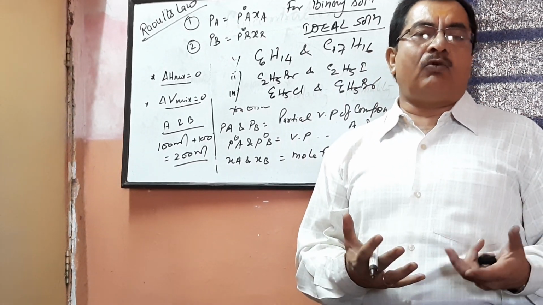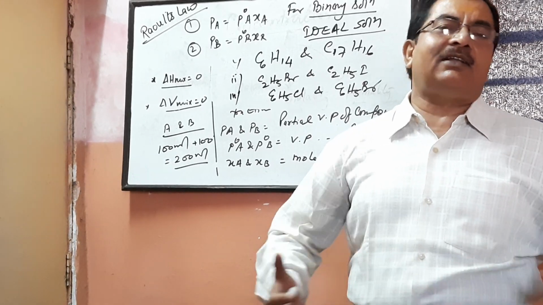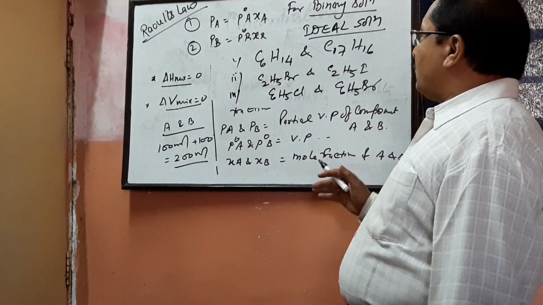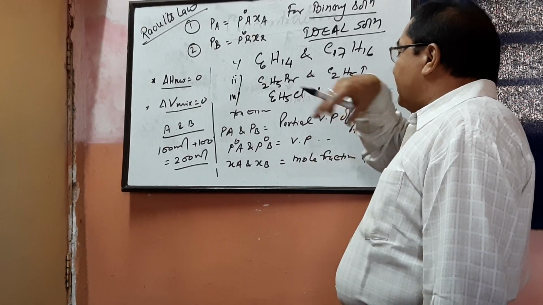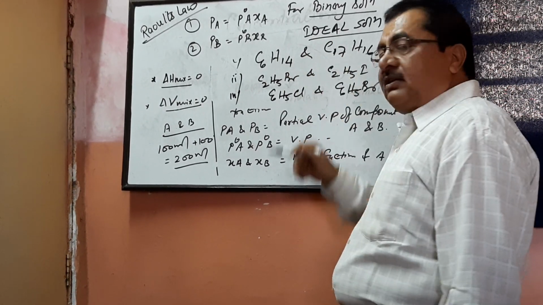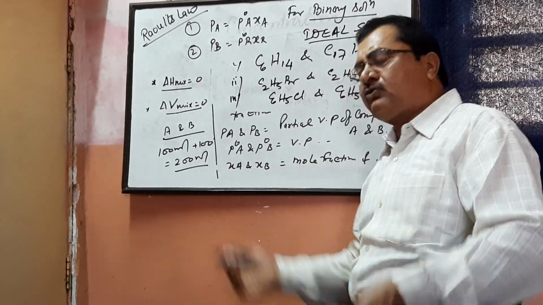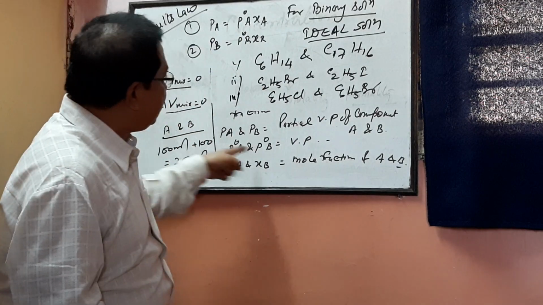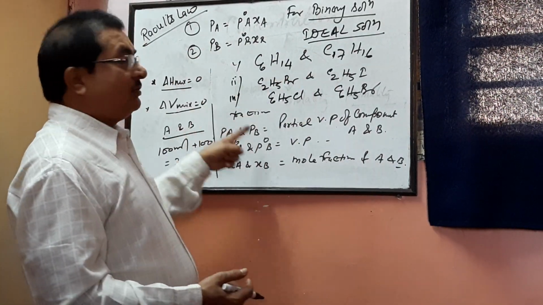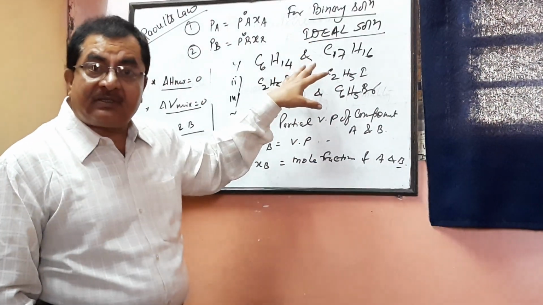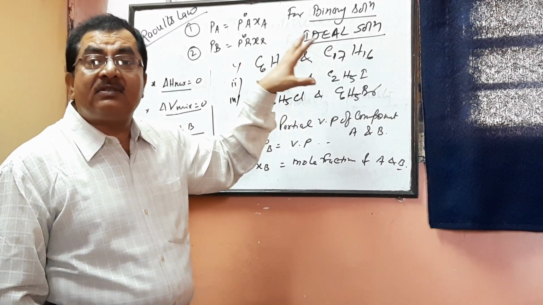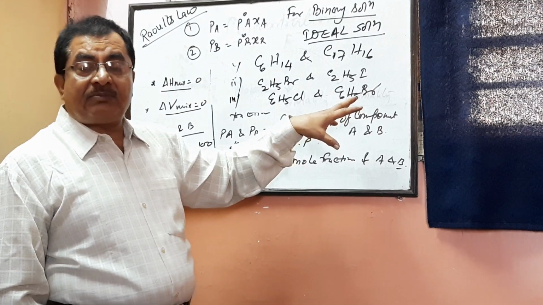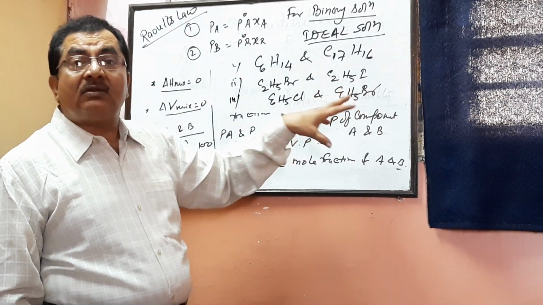Before that, the whole world did not know what an ideal solution is. Afterwards, Raoult did not limit himself to ideal solutions only. He told there are so many solutions which do not obey such things, and that type of solutions are called non-ideal solutions.